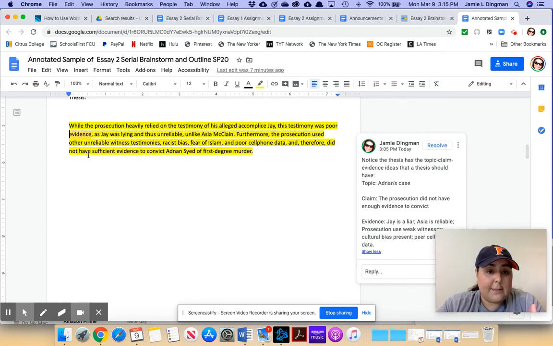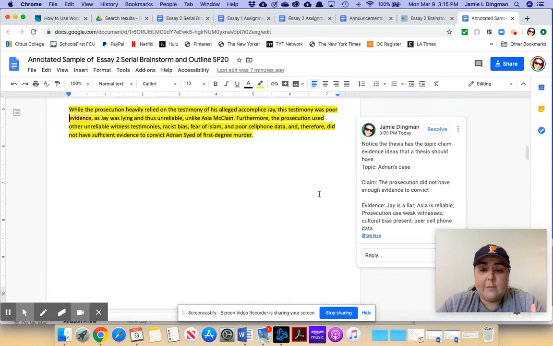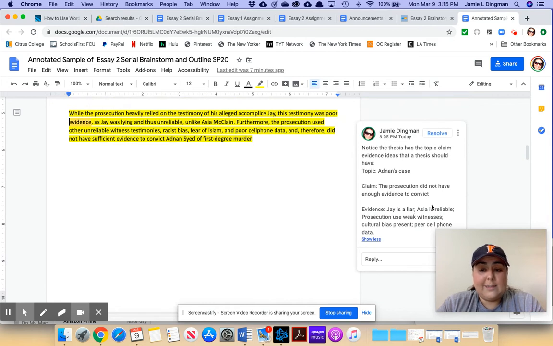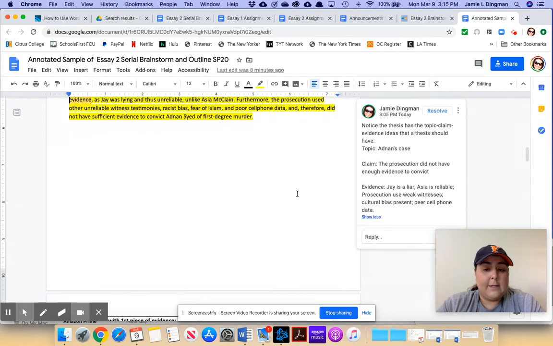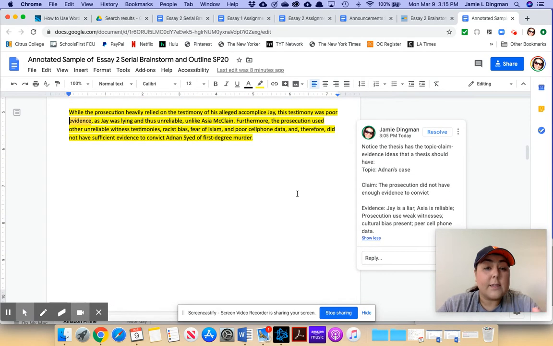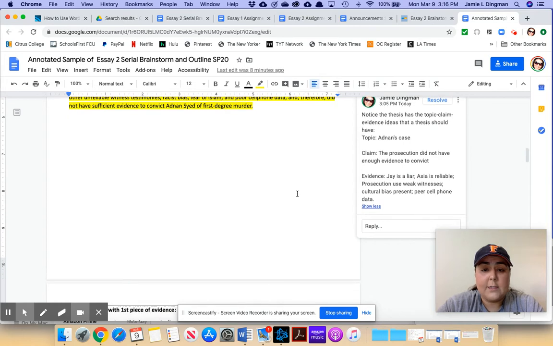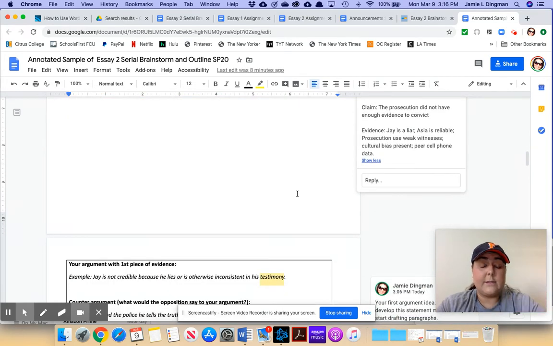They're saying that the prosecution right here at the end did not have sufficient evidence. And then we see the evidence that they're laying out, right? They're telling us, as I noted here, Jay's a liar, Asia is reliable, and the prosecution used weak witnesses, they were culturally biased, and they didn't use sufficient cell phone evidence. So I look at that and I'm like, okay, that's a clear thesis statement. Topic, claim, evidence, present. I can see their position. I can see the evidence they're going to use to support that argument. That's what your thesis statement should look like.